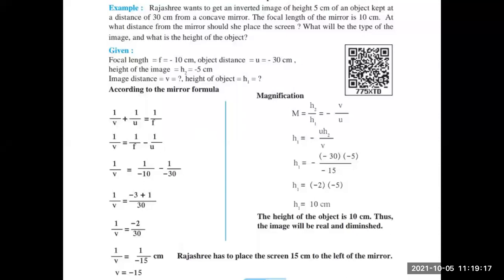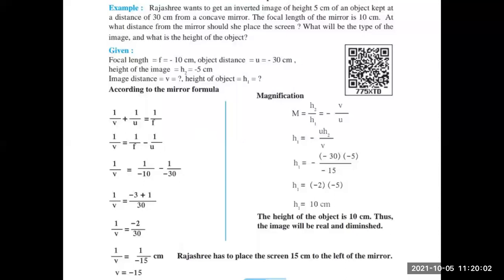Okay, so what all things are given to us? Rajeshri wants an inverted image of height 5 centimeter. So image height will be h2, 5 centimeter, of an object kept at a distance of 30 centimeter from a concave mirror. So the object distance is 30 centimeter, which is small u. The focal length of the mirror is 10 centimeter. Focal length is denoted by small f, which is 10 centimeter. So at what distance from the mirror should she place the screen, what type of image, and what is the height of the object?